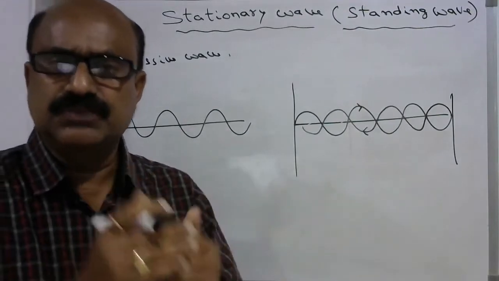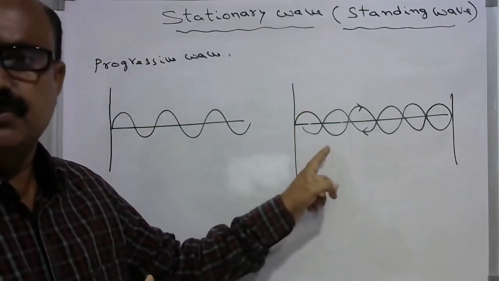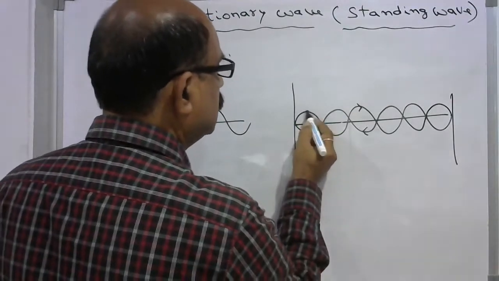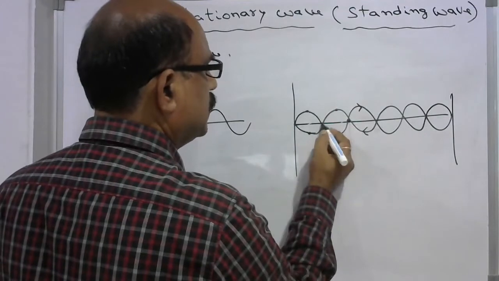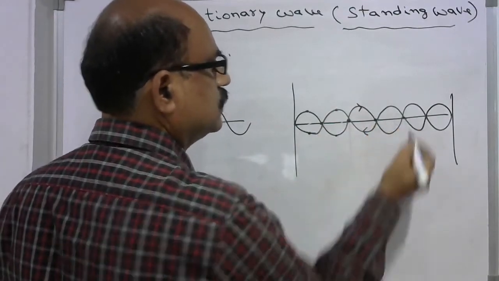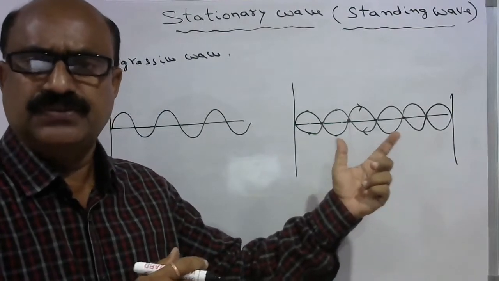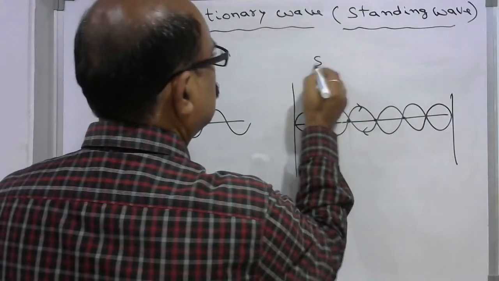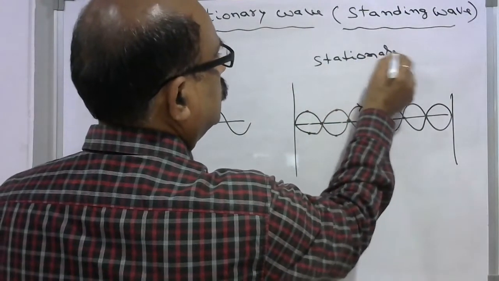As a result, the points vibrate with either maximum amplitude or minimum amplitude. These are the points which have maximum amplitude and these are the points with minimum amplitude. This is what is called a stationary wave. This is the main difference between a progressive wave and a stationary wave. This is a stationary wave.